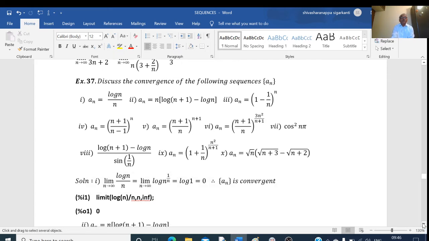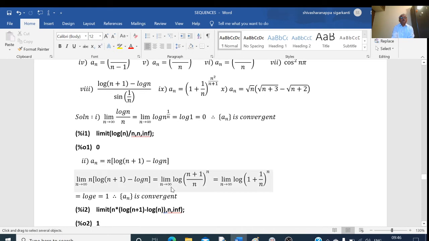And you can find the limit using Maxima. That is, limit, open bracket, write the function log of n divided by n, comma, n, comma, inf, infinity. Limit of log n by n as n tends to infinity. So I am getting its value equal to 0.